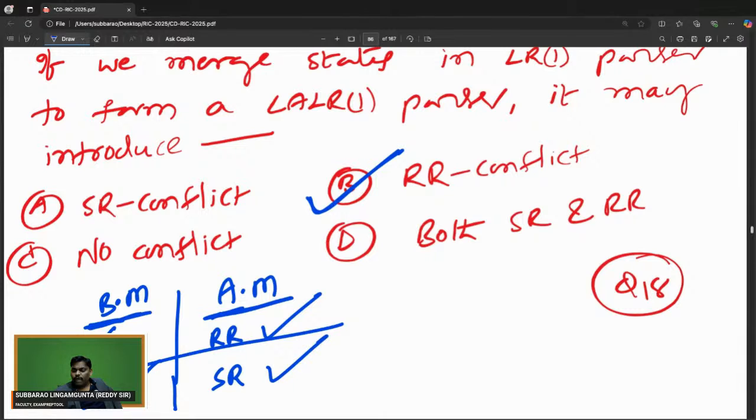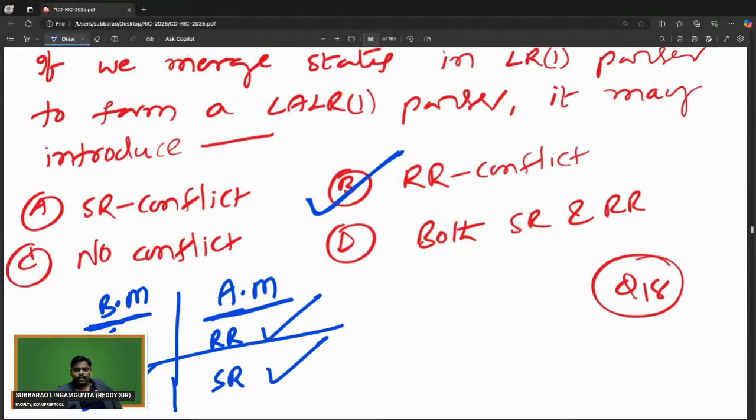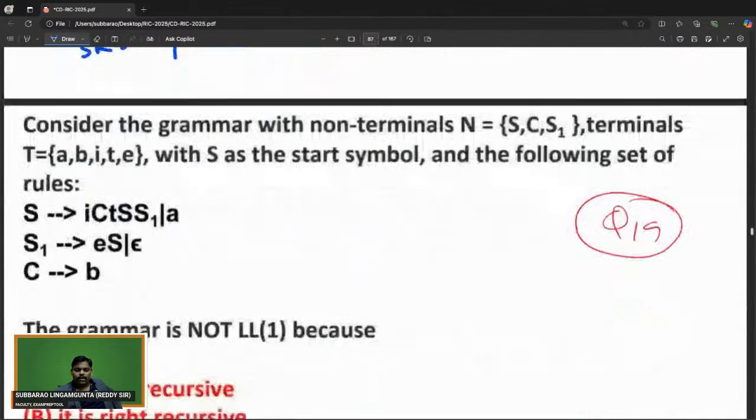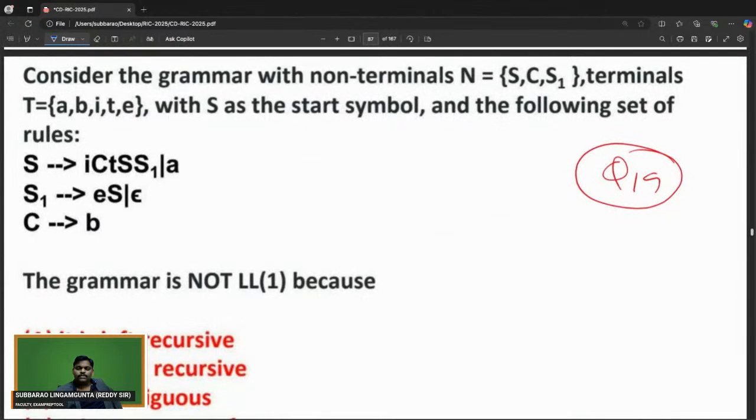So after merging there is RR conflict, before it may or may not be there. But after merging, SR is there, so before merging also SR was there. Try to understand. The answer for this problem is B. Can we go to the next problem?